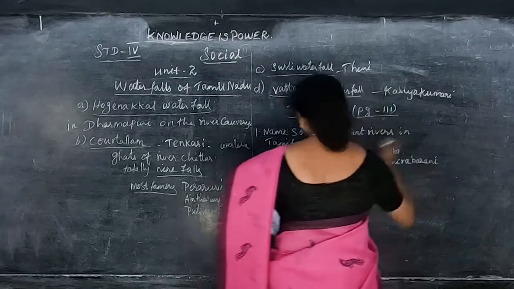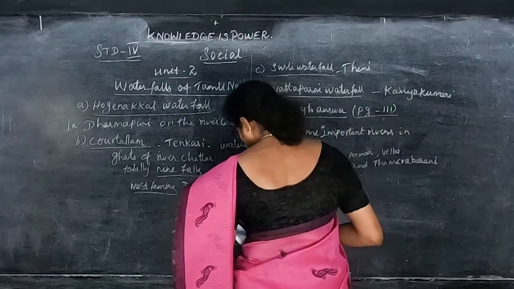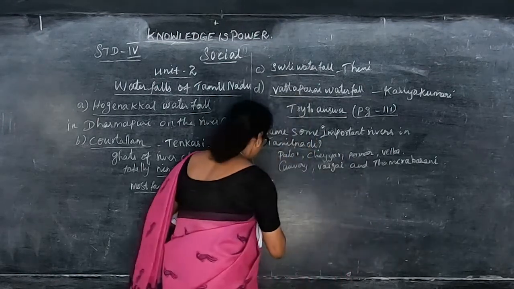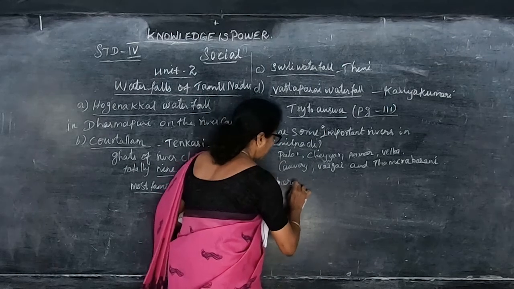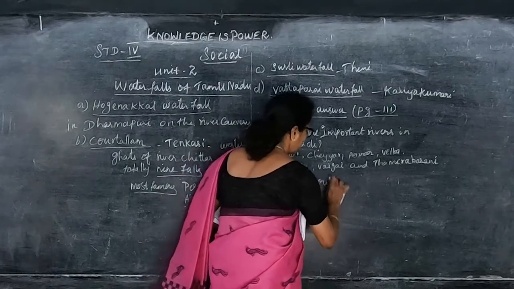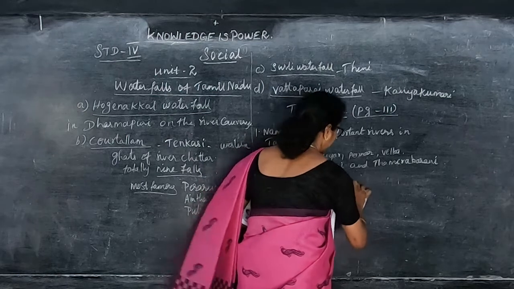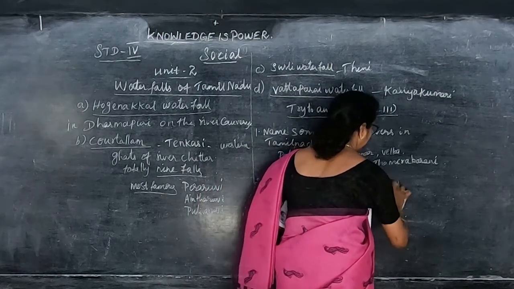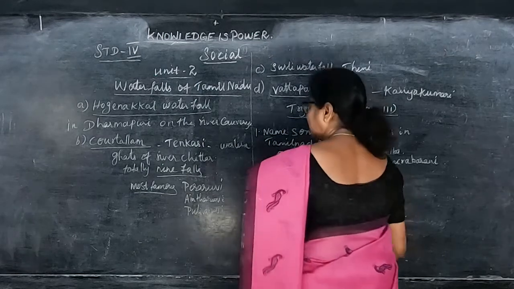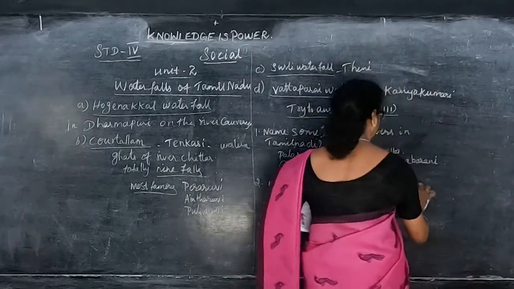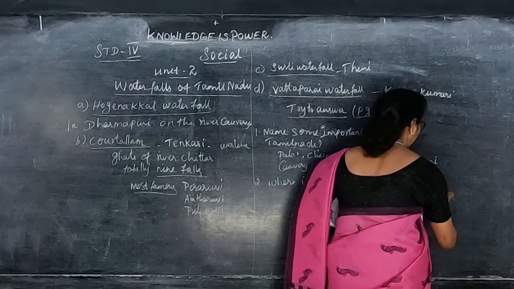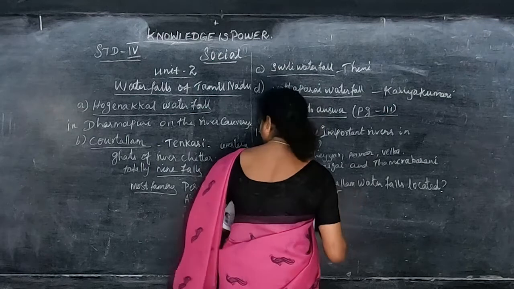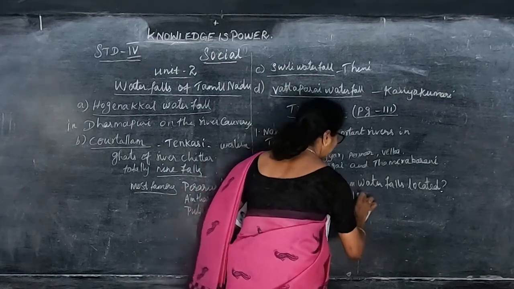And now the next question is, where is Kutralam waterfalls located? It is located in Tenkasi. Kutralam waterfalls is located in Tenkasi. Okay.